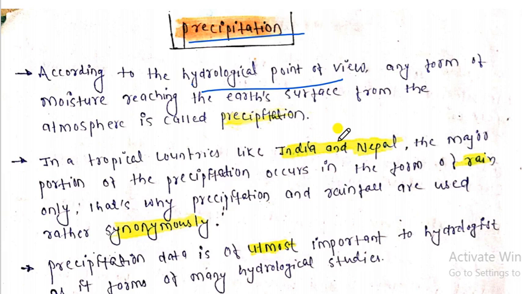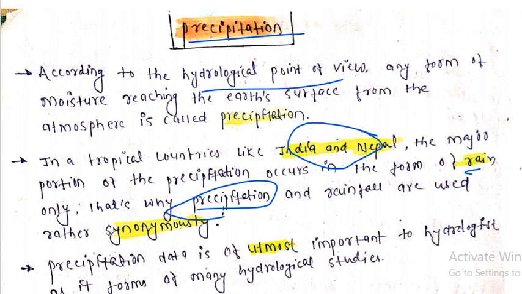So what happens in countries like India and Nepal? Here the main source of water is rainfall. Mostly the precipitation, in the form of rainfall, is the form of precipitation. In Nepal and India especially, rainfall occurs. So especially in tropical countries like Nepal and India, rainfall is also known as precipitation. These two terms are used synonymously.